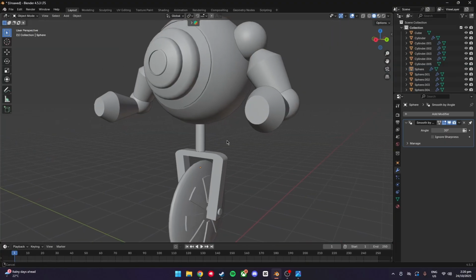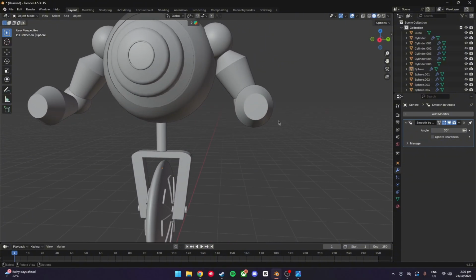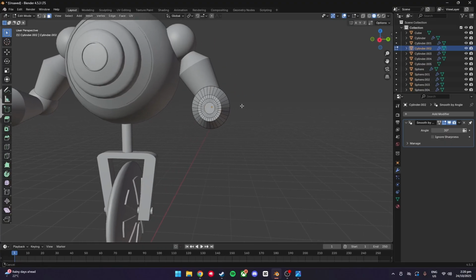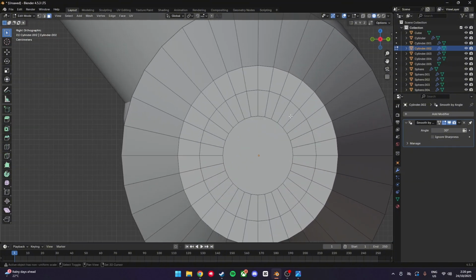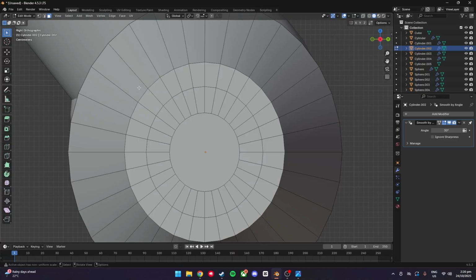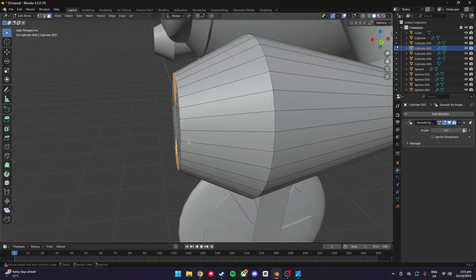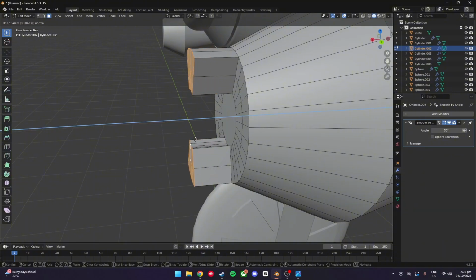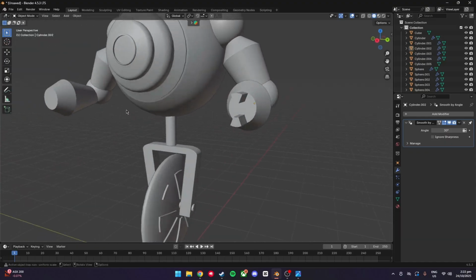And the last little bit of detailing before we can get into the materials is the claws, which is very simple. I'll show you how to do that. Just click, press Tab. Make sure you're on face select. We're going to go 1, 2, 3, 4, 3, 4, and 1, 2, 3, 4, 1, 2, 3, 4. And then we're going to just come out here, press E. That looks good. Now once you're close, we're just going to go over to the other side and do the same thing.